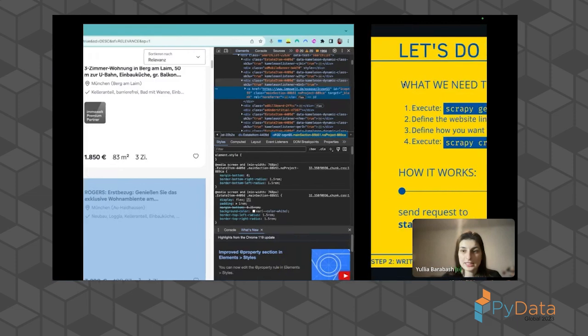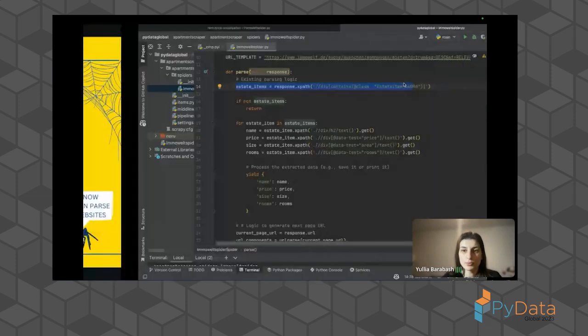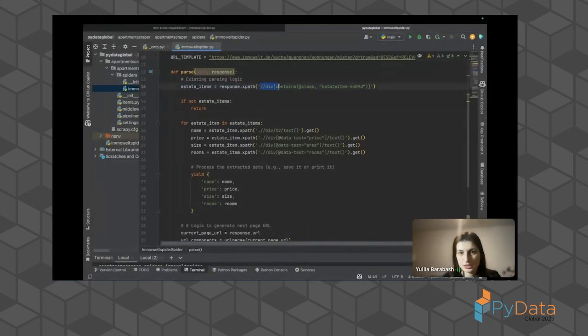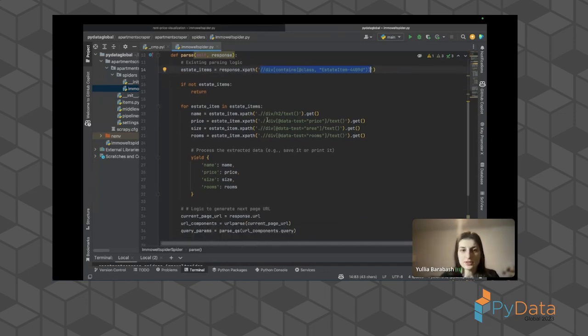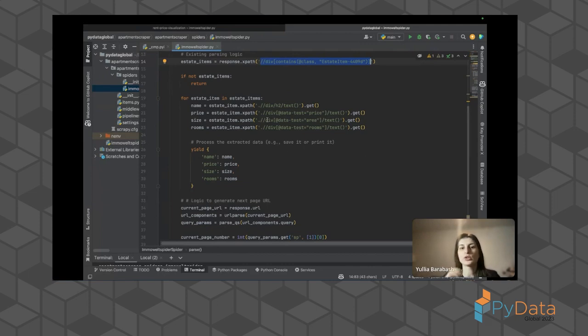And here, if we can go back, we can see that we define a class that contains this value. And we will pass all these divs. After this, we want to extract also name, price, size, rooms.